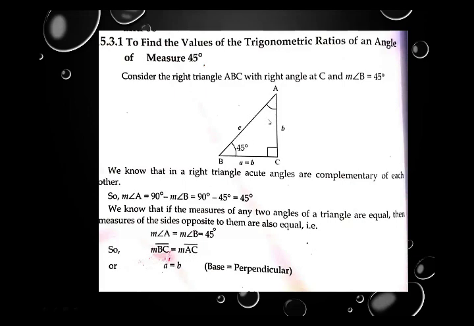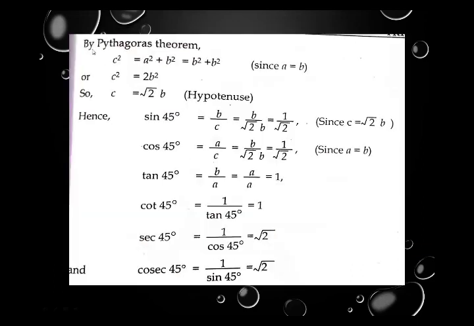If we follow the triangle, the side opposite to angle A is side BC, and the side opposite to angle B is side AC. So if angles A and B are equal in measurement, it means their opposite sides AC and BC are also equal to each other. Or a equals b, as we already clearly understand that the side opposite to angle A is labeled by small a, and the side opposite to angle B is labeled by small b. So we can say a equals b, means base equals perpendicular. By Pythagoras theorem, c square equals a square plus b square.